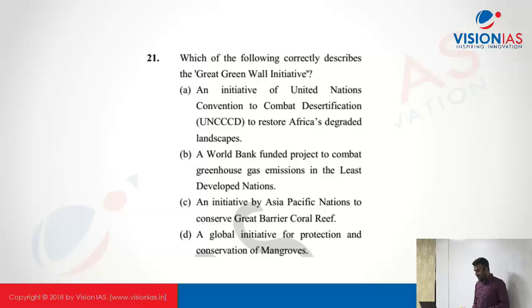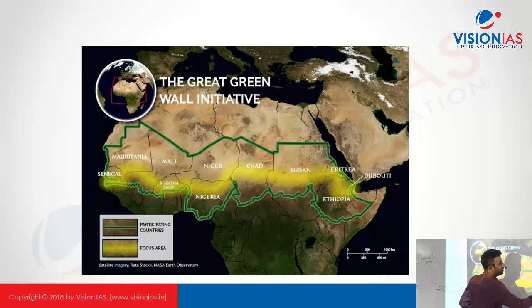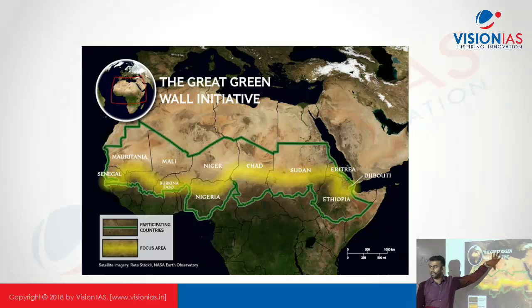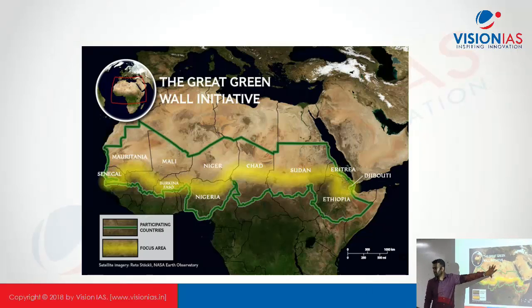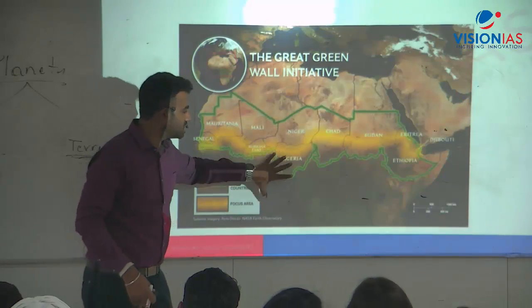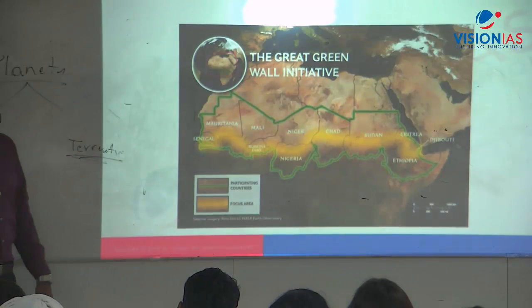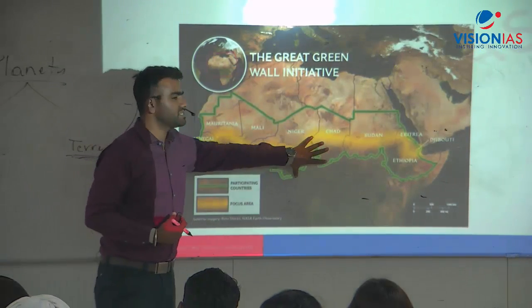Which of the following correctly describes the Great Green Wall Initiative? The Great Green Wall Initiative is basically an effort to build the largest tree cover in Africa. Okay, this is the map. If you see, the northern portion of Africa is completely dry and arid, it is the whole Sahara. To prevent the spreading of this dry desert region towards the southern region, which is much more greener, right? So to prevent the spreading, they have started this initiative,